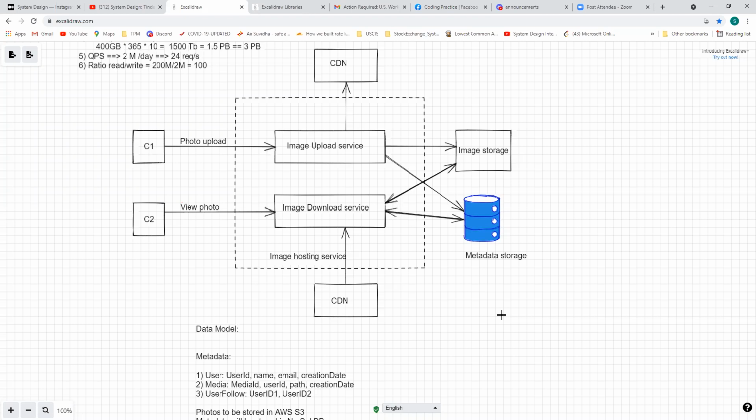Yeah, because we also use Instagram. When we log in to Instagram, at that moment we don't see the newest news feed. We see some old posts that we have seen earlier, and when we refresh, we get the new posts.